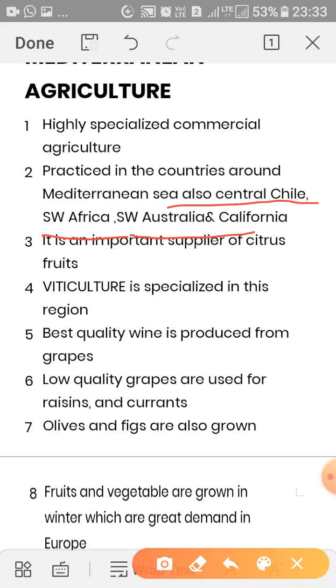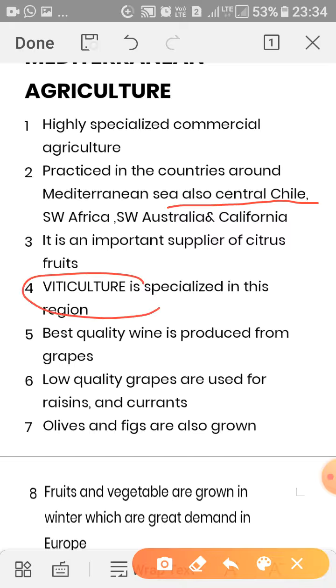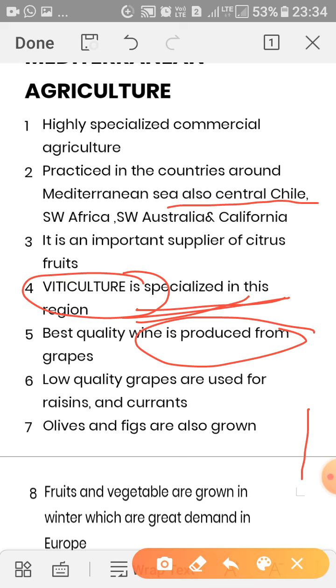The Mediterranean area is an important supplier of citrus fruits. Viticulture is the specialization in this region. Viticulture means the production or agriculture of grapes. So this is the specialization of this agricultural area. The best quality wine is produced from the grapes. The best quality wine, the red wine, is produced from this area's grapes.